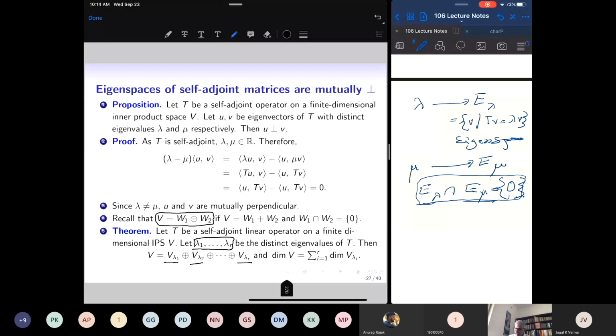Therefore, the dimension of V is the sum of the dimensions of the eigenspaces, and the vector space is a direct sum of eigenspaces. So for a self-adjoint operator, my entire space splits into mutually perpendicular subspaces, which are eigenspaces.